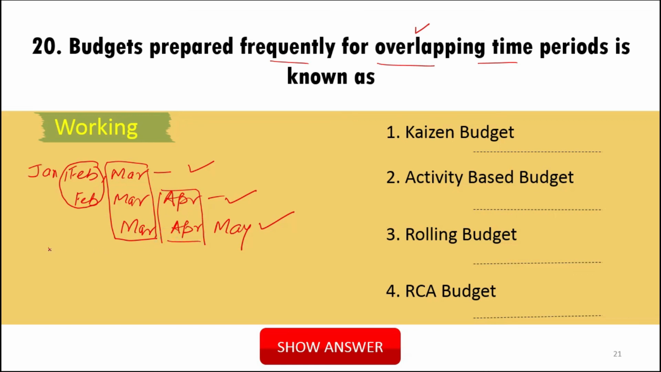So this happens in which type of budget? Kaizen budget? No. Activity based budget? No. Rolling budget? Yes. The correct option is rolling budget. RCA budget? No. So this budget is called rolling budget when the periods are overlapped.